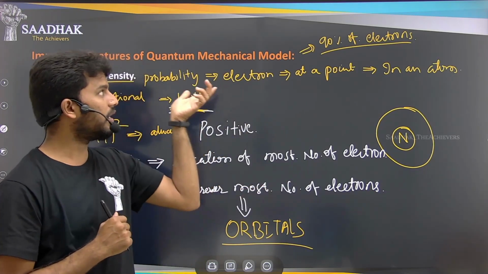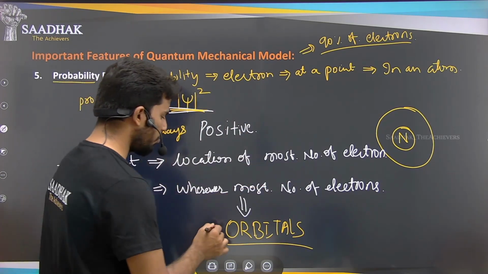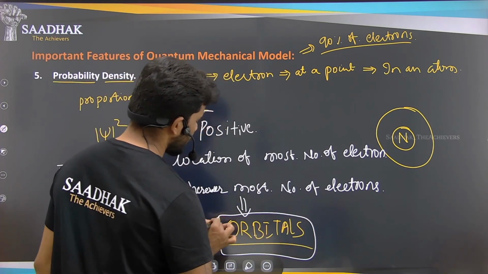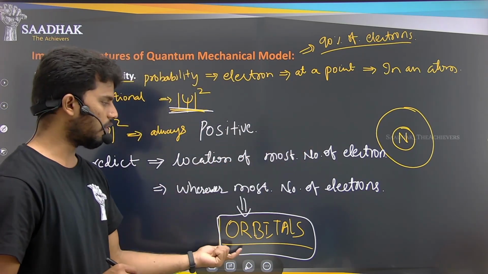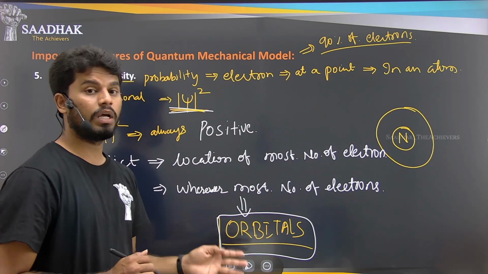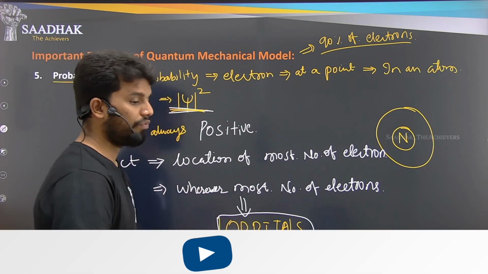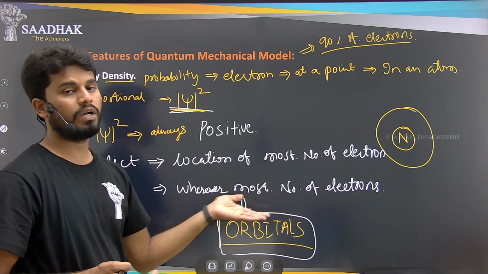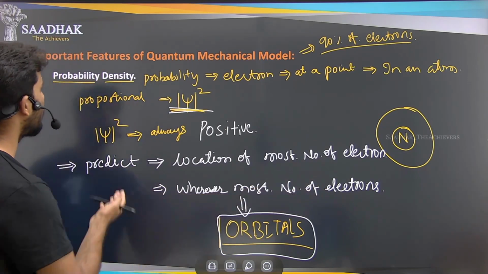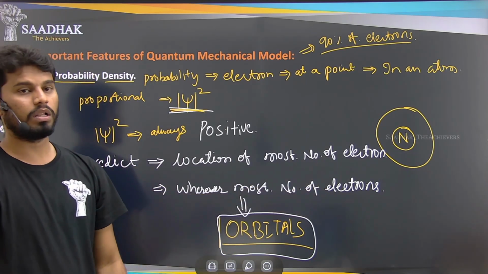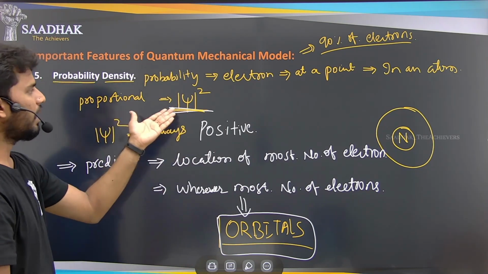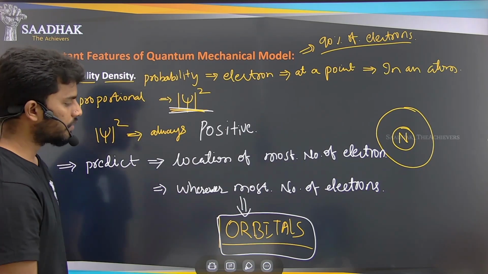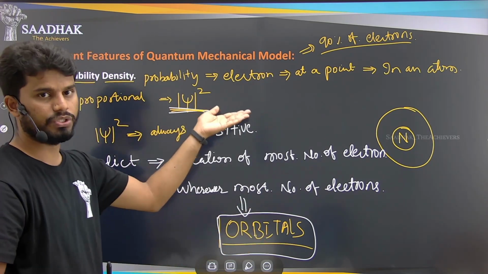Second part is by using the Schrodinger equation, now we are able to find out the location of the most number of electrons that are located in the atom. That is called the orbitals. So we have come to the conclusion where the most number of electrons will be, that are nothing but the orbitals, and where these orbitals are located can be found by using the quantum mechanical model. Importantly, we use the psi function, that is the wave function given by the Schrodinger equation. Right? So orbitals are found from the Schrodinger equation.